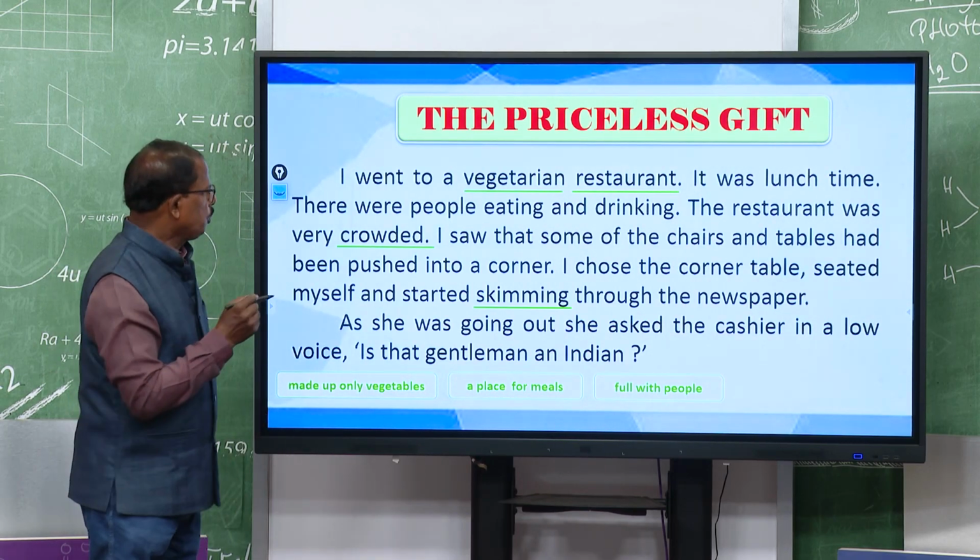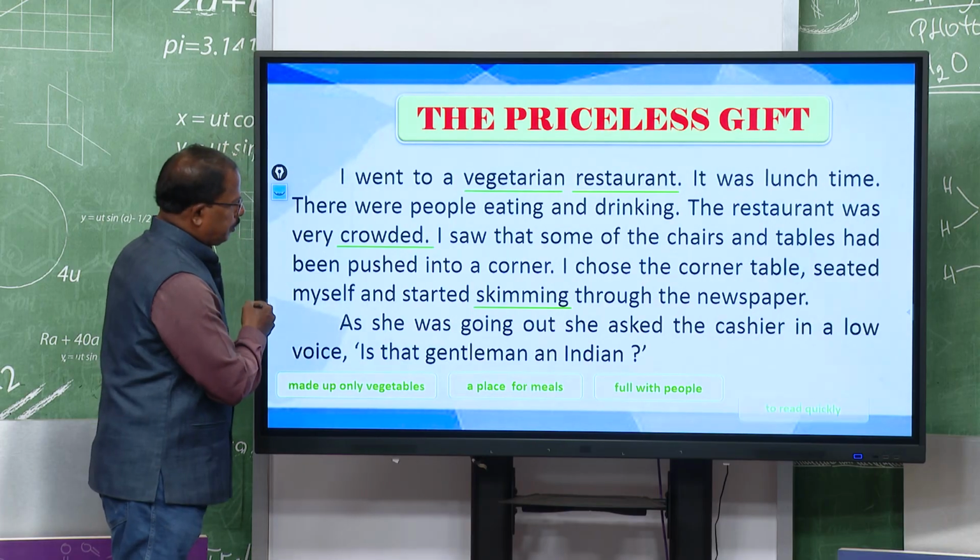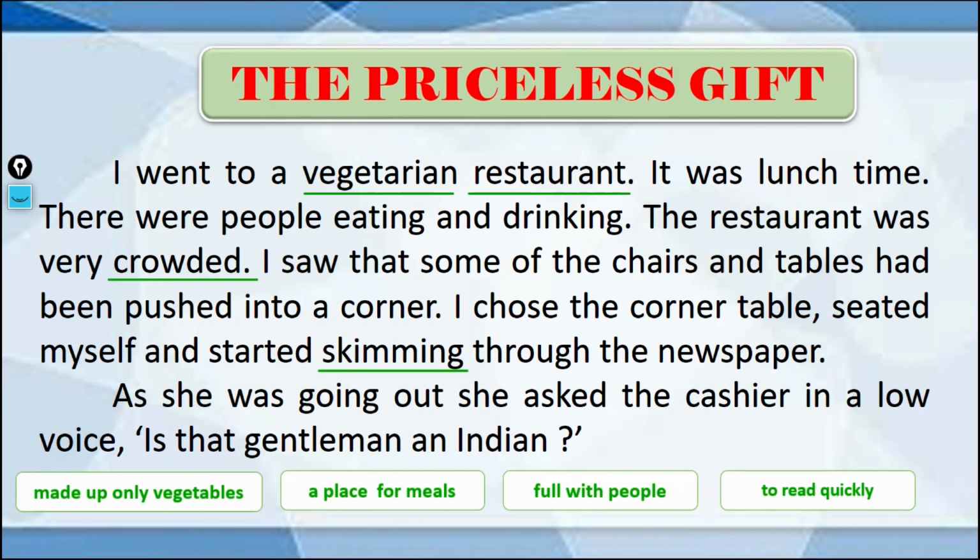So, vegetarian means made of only vegetables, different types of vegetables from which we prepare food. Restaurant is a place for meals where meals are prepared, sold and eaten. Crowded means full of people gathered at that place. And skimming means to read very quickly.